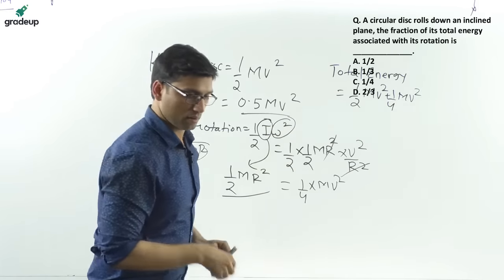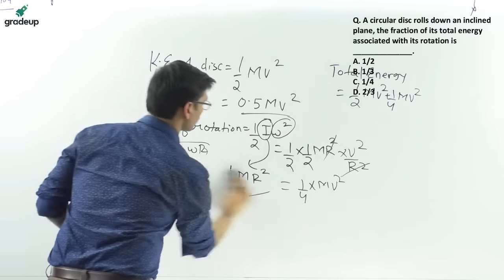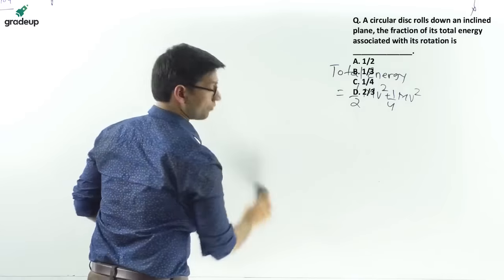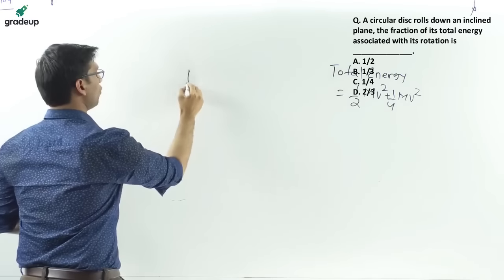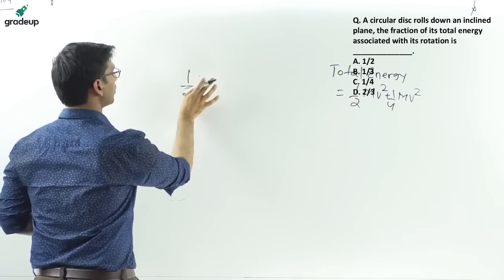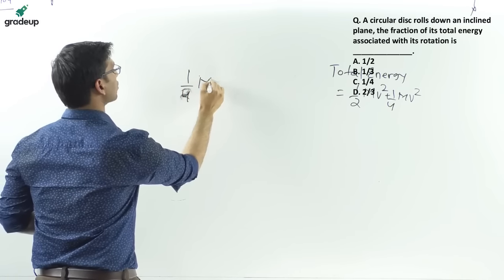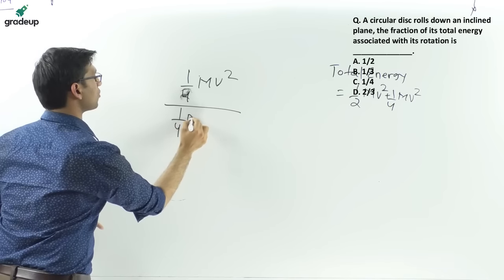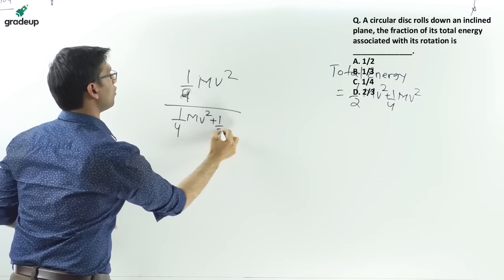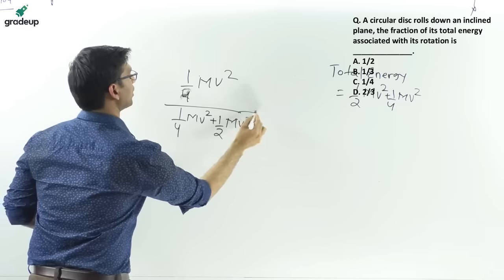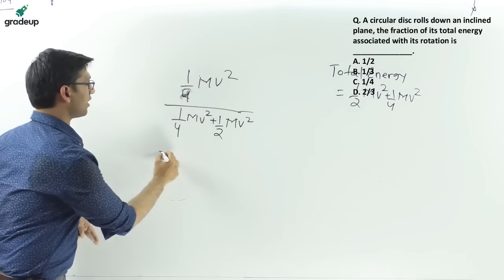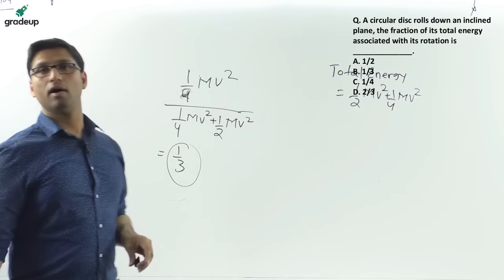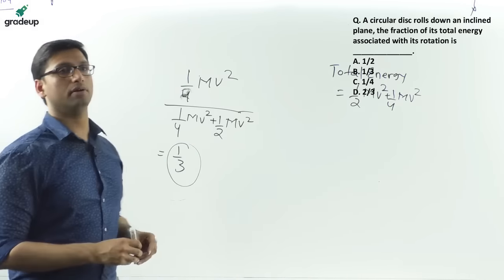So the answer for this question will be 1 by 4 mv square divided by 1 by 4 mv square plus 1 by 2 mv square. After solving it you will get this value as 1 by 3. So option B, 1 by 3 will be the correct answer.